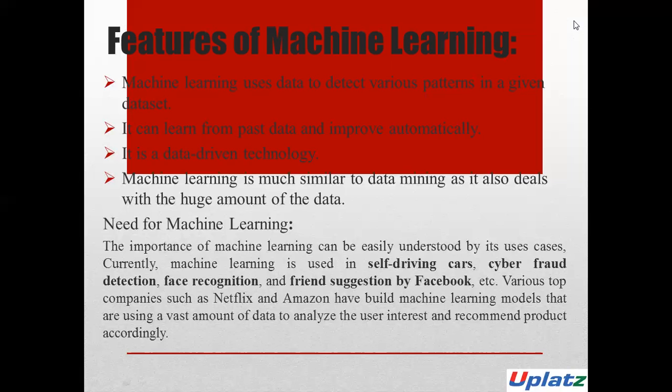All right. The importance of machine learning can be easily understood by its use cases. Currently, machine learning is used in self-driving cars, cyber fraud detection, face recognition, and friend suggestion by Facebook, etc. Various top companies such as Netflix, Amazon, YouTube, Instagram, and Twitter have built machine learning models that use a vast amount of data to analyze user interest and recommend products accordingly.